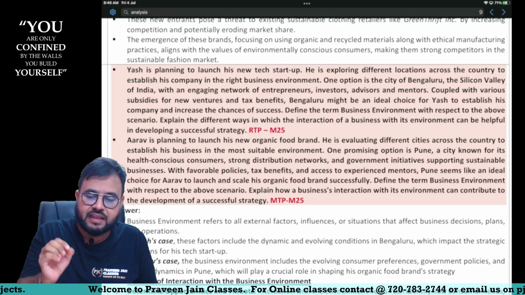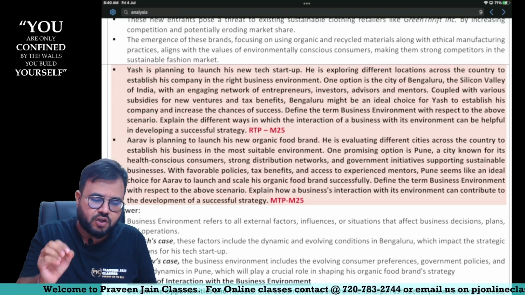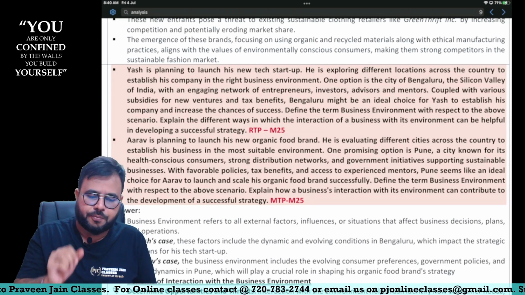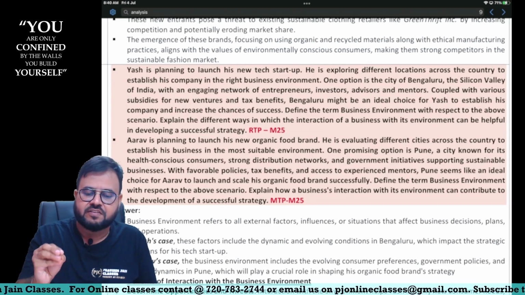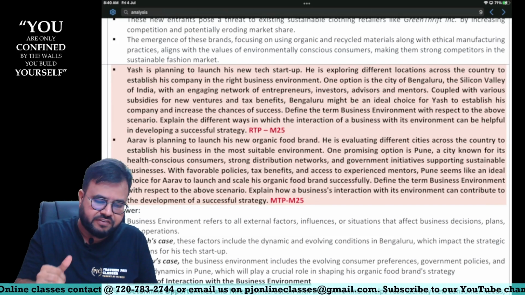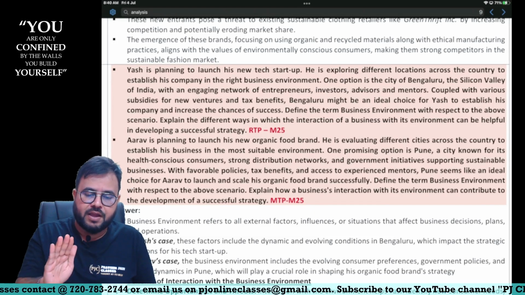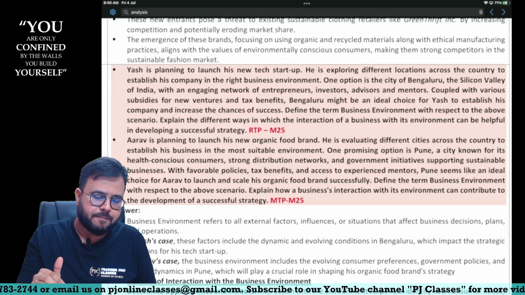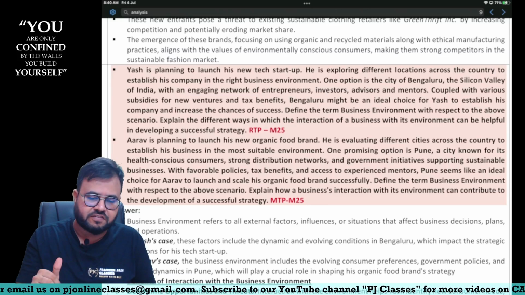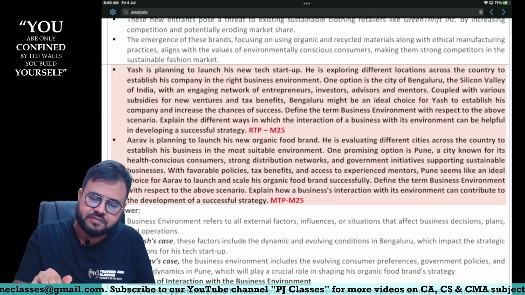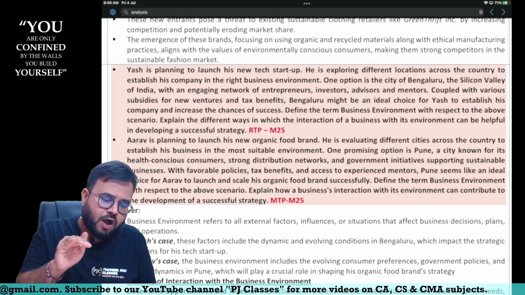One option is the city of Bengaluru, the Silicon Valley of India, with an engaging network of entrepreneurs, investors, advisors, mentors. Coupled with various subsidies for new ventures and tax benefits, Bengaluru might be an ideal choice for Yash to establish the company and increase the chance of success. Define the term business environment. First question is define the term business environment with respect to above scenario.